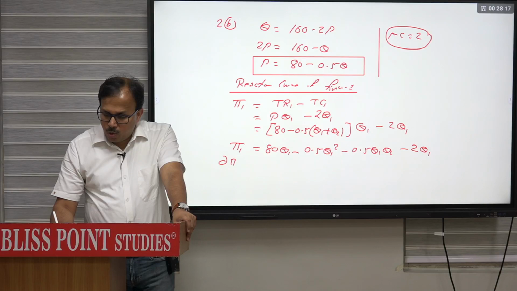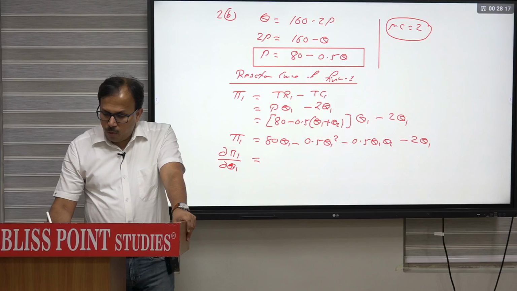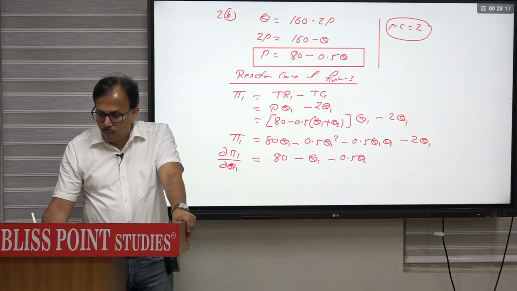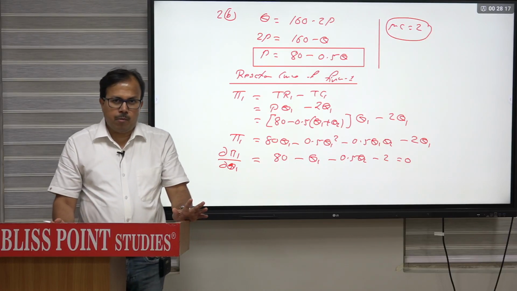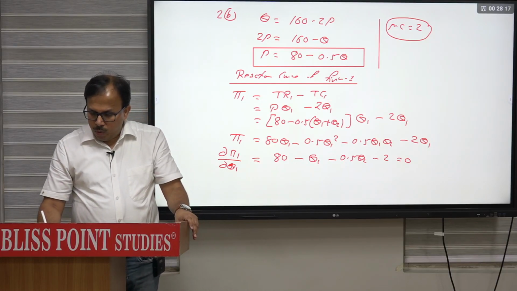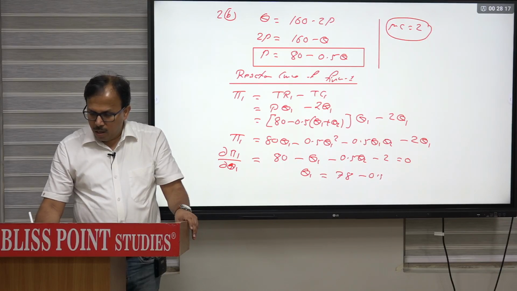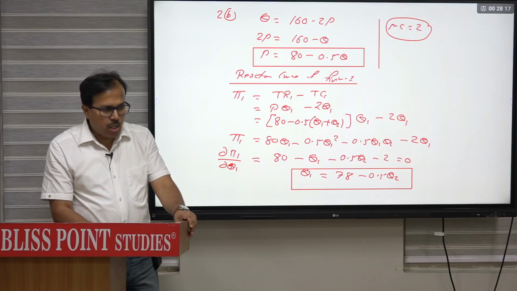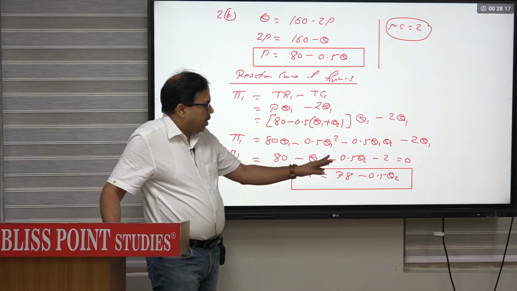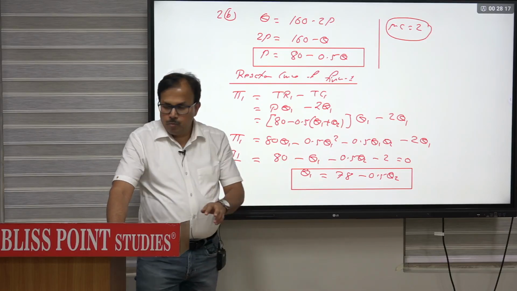और इस प्रॉफिट के फंक्शन को डिफरेंशिएट करेंगे with respect to Q1 keeping Q2 constant. That will be 80 minus 0.5 into 2, so it will be only Q1, minus 0.5 Q2 minus 2 is equal to 0. ठीक है, कैलकुलेशन मिस्टेक से अवॉइड करनी है आपको. So we will write Q1 is equal to, that will become 78 minus 0.5 Q2. This is a reaction curve of firm 1. Q1 right side कर दीजिए, it will be 78 minus 0.5 Q2.